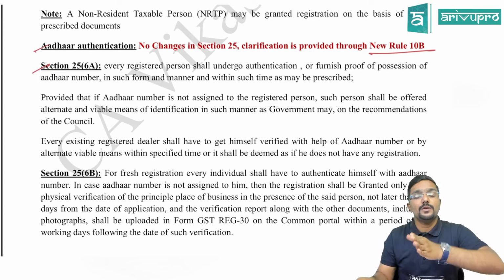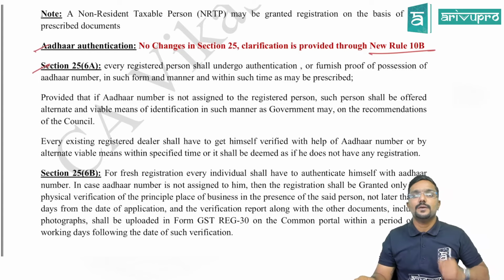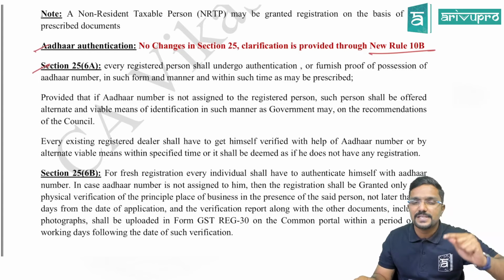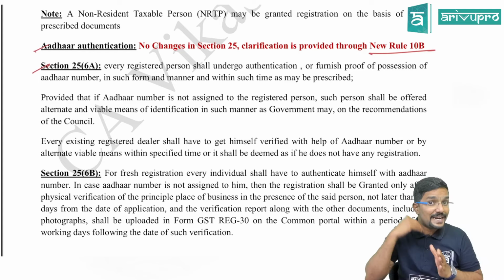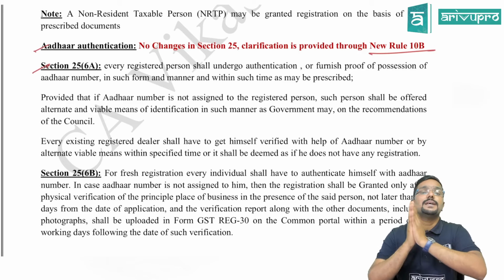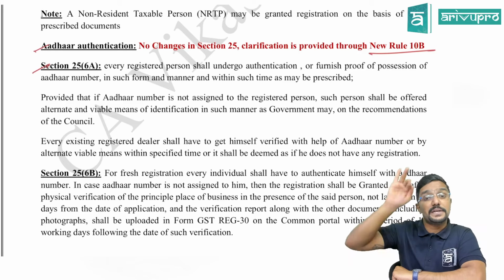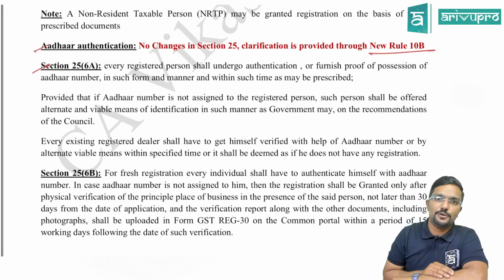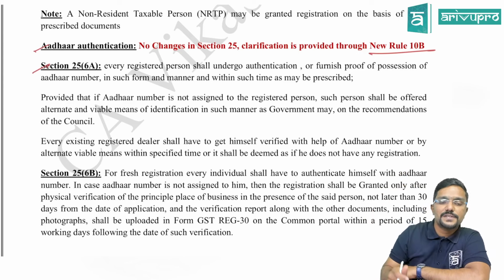So, for those people who have already taken the registration before this section 25(6)(a), 6b and all comes into picture, this was added later as I told you. So, those persons have to get their Aadhaar authenticated, those who already registered before this provision comes into picture. That is what is covered in section 25(6)(a).